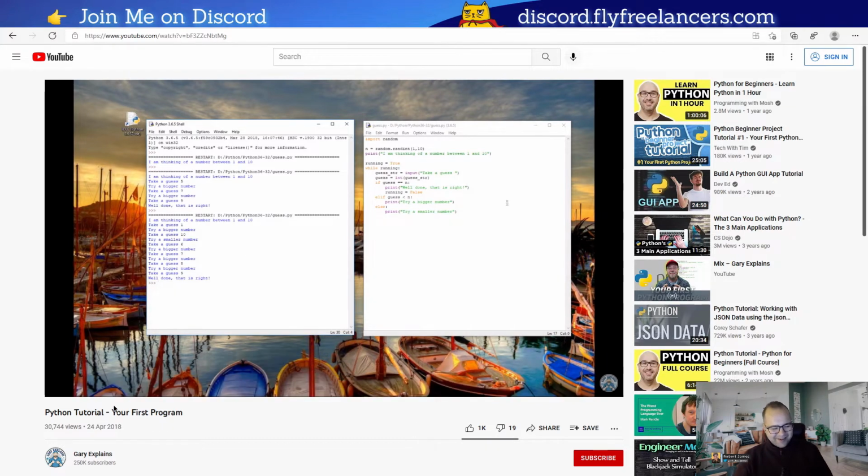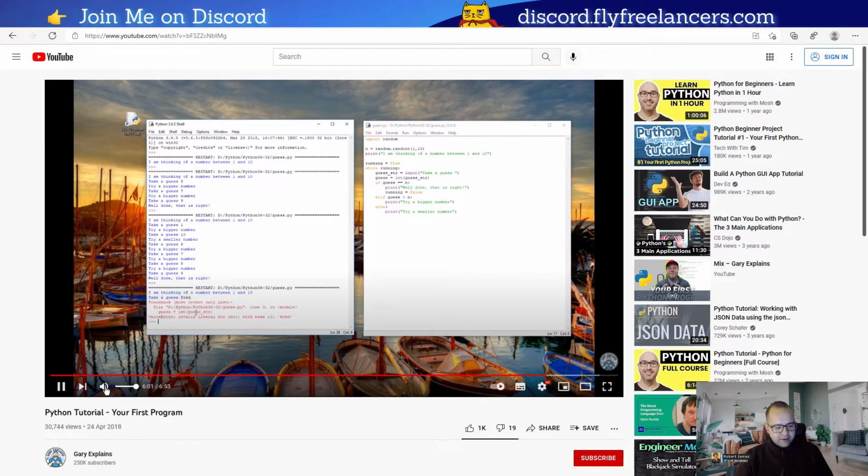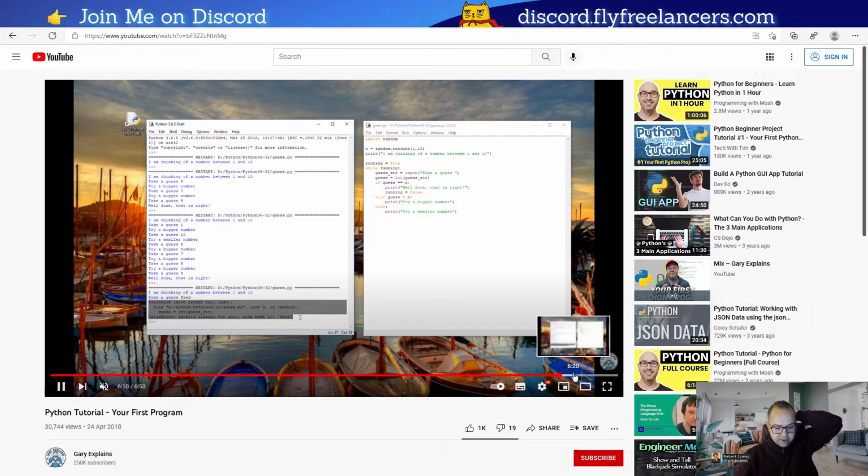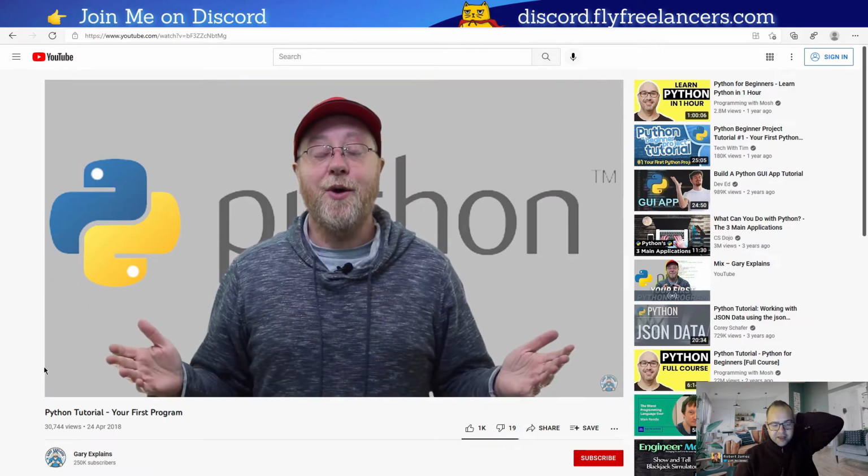Now, of course, this program does no error checking. Type in the word Fred, and then it just crashes. It's an error. It doesn't even say not a number. Okay, NaN, JavaScript. Why not? Oh dear, that's not good. So how do we put that in, Gary? Gary, how do we do error checking?